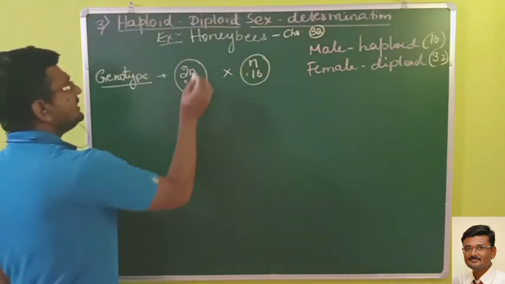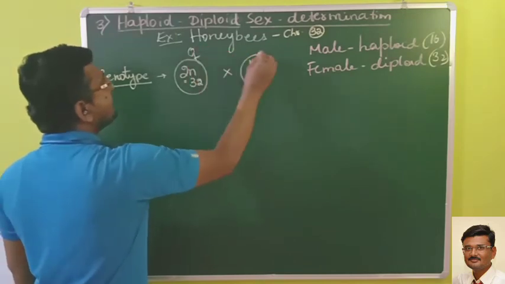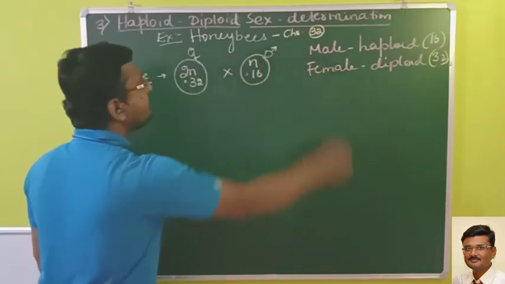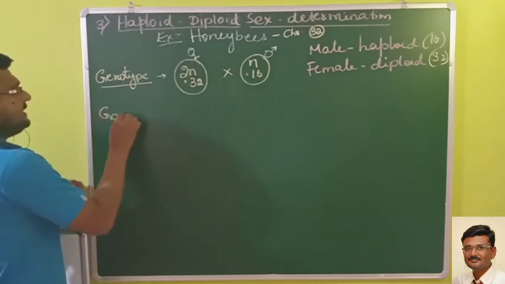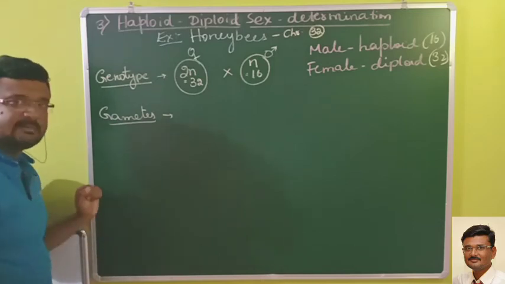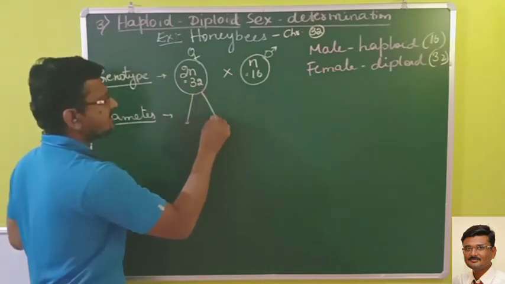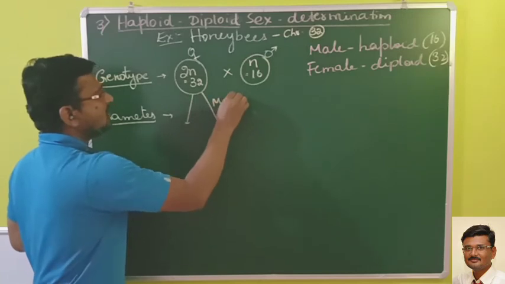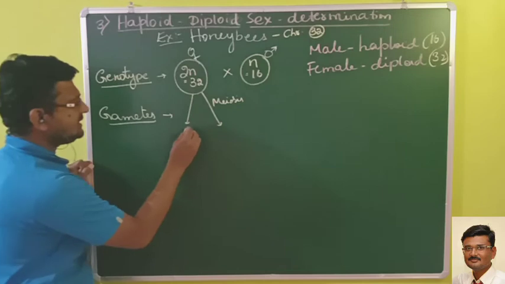So if diploid, definitely they are females. If haploid, they are males. Remember. Next, gametes. Do they produce gametes? Yes, by undergoing meiosis. Normally a diploid cell will undergo meiosis to produce the gametes.